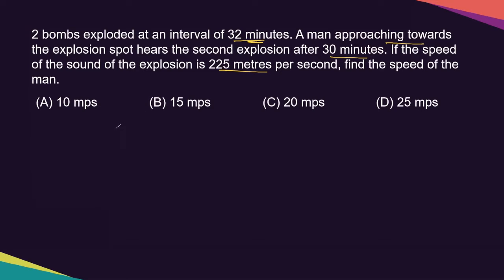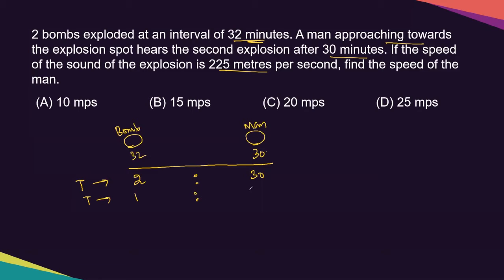Okay, so we'll make two diagrams, one for the bomb and one for the man. We'll add the two intervals: 32 minutes for the bombs, and for the man it is given 30 minutes. We'll first take the difference of these two times. It is 2, 32 minus 32, and over here we'll keep it as 30. Now this is the time ratio, 2:30. Simplify this, that will become 1:15.